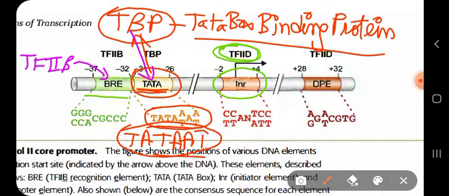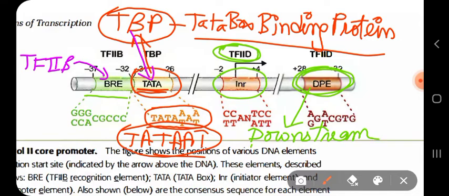And the last sequence that we find in the promoter region is DPE. The full form of DPE is downstream promoter element.